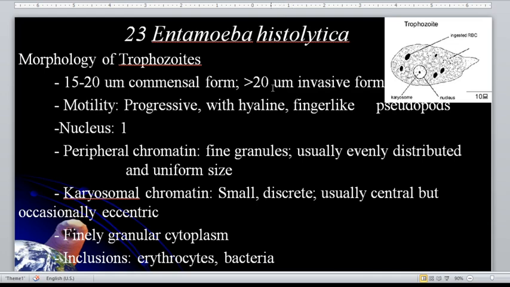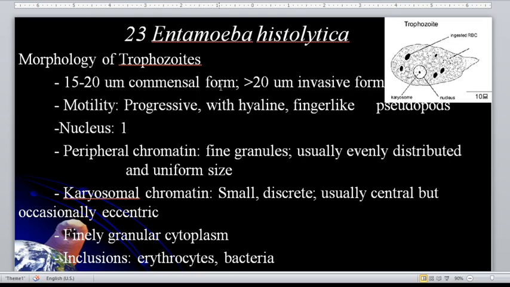The important factors to consider in defining the different morphologies of the different entamoebas are, of course, the motility, the number of nuclei, the peripheral chromatin, the chromosomal chromatin, and the cytoplasm, as well as the inclusions. You don't need to memorize everything.